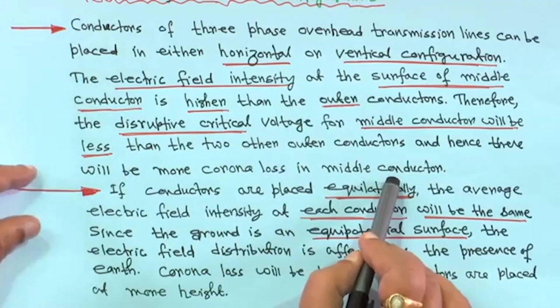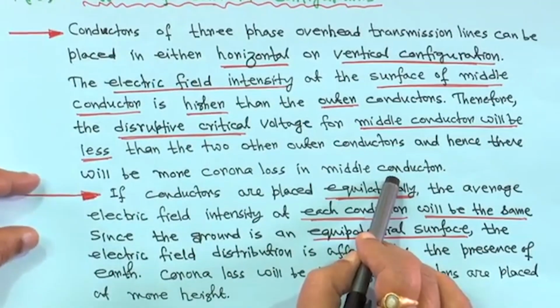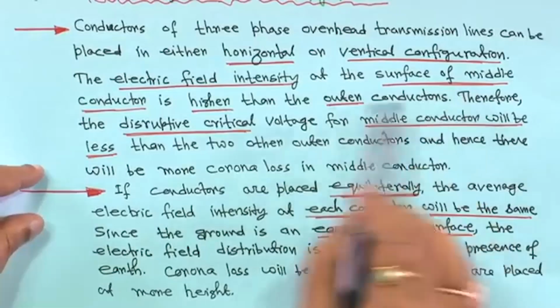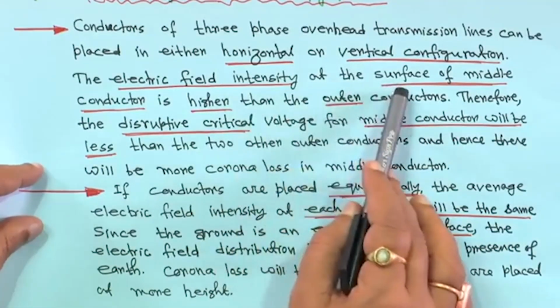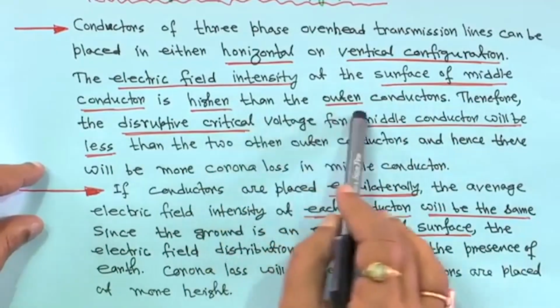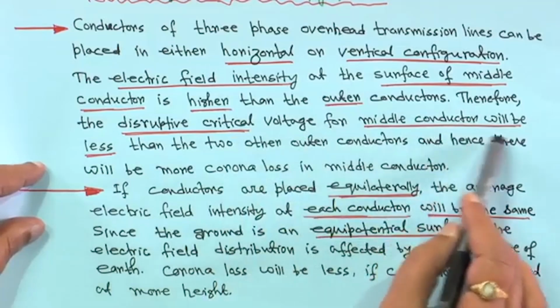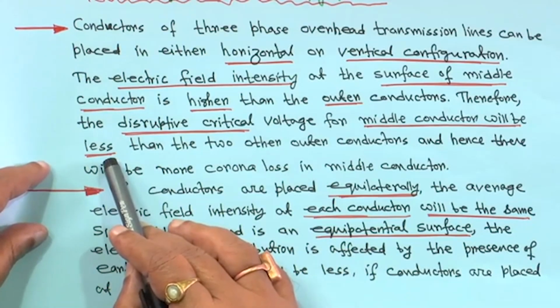Hence there will be more corona loss in the middle conductor, because Vn minus V0 will be high, as V0 will be less. That is why the electric field intensity at the surface of the middle conductor is higher than at the outer conductors. Therefore, the disruptive critical voltage for the middle conductor, V0, will be less. That means Vn minus V0 squared will be higher.